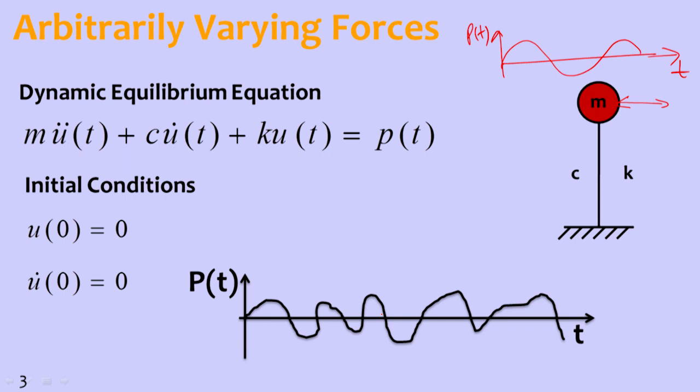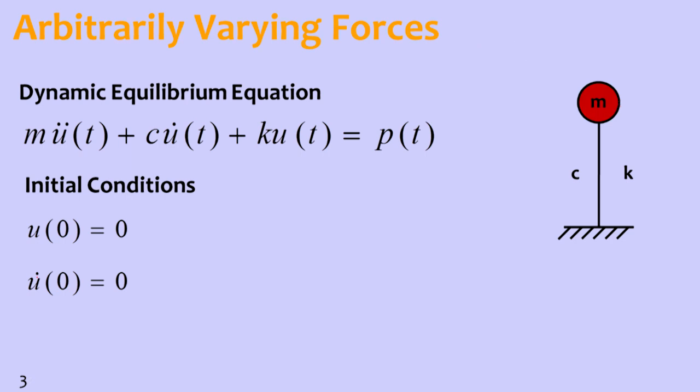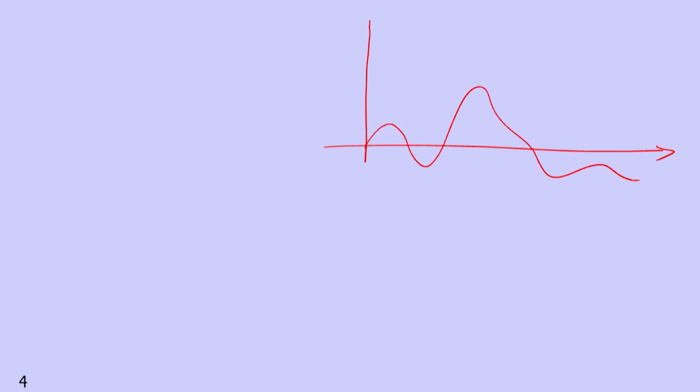So, let me explain the concept of this. We will first try to divide this arbitrary force, whatever manner it is, something like this: arbitrary force P of t versus t. We will take this force at some time, which we call tau.